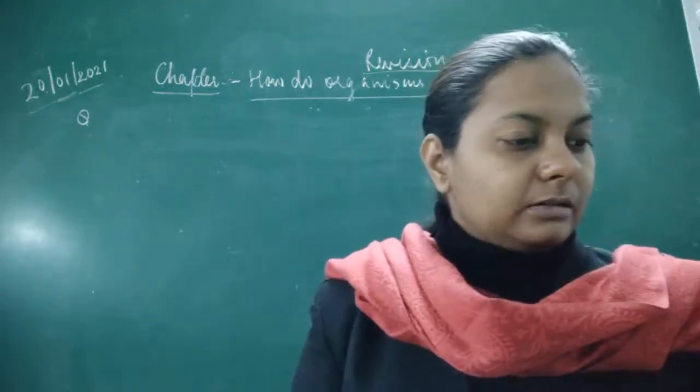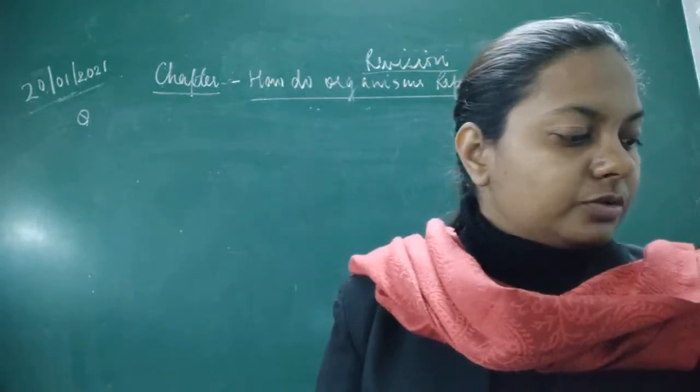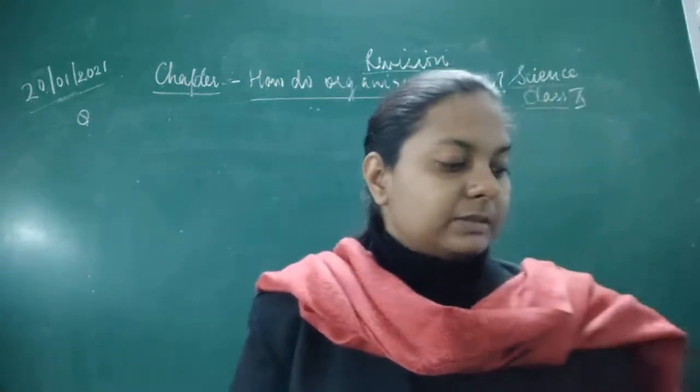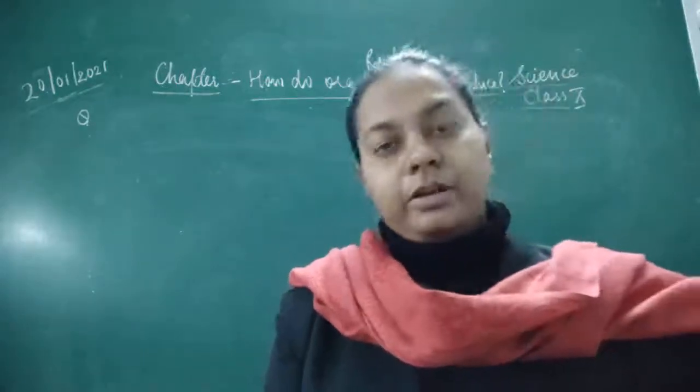Next is, state some changes which take place in the uterus when implantation of the embryo occurs.